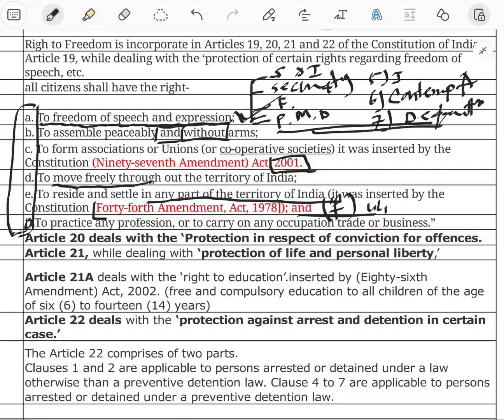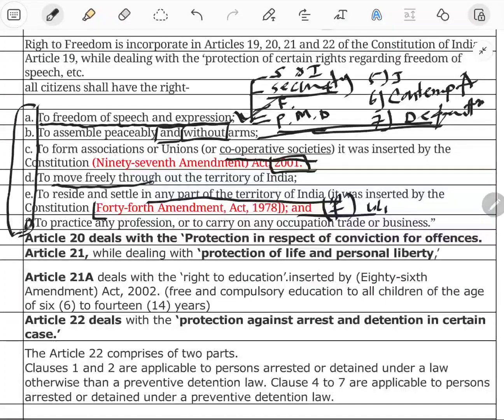For the second fundamental right, assembling peacefully and without arms, the reasonable restrictions are only two. First one is sovereignty and integrity, and next one is public order. Thereafter we have 19(1)(c), the right to form associations and cooperative societies. It also has some reasonable restrictions.